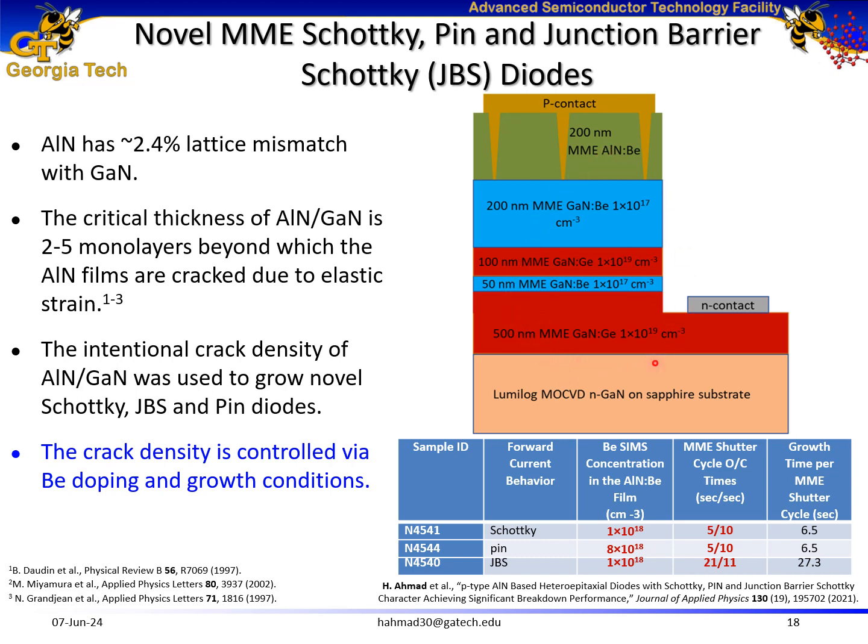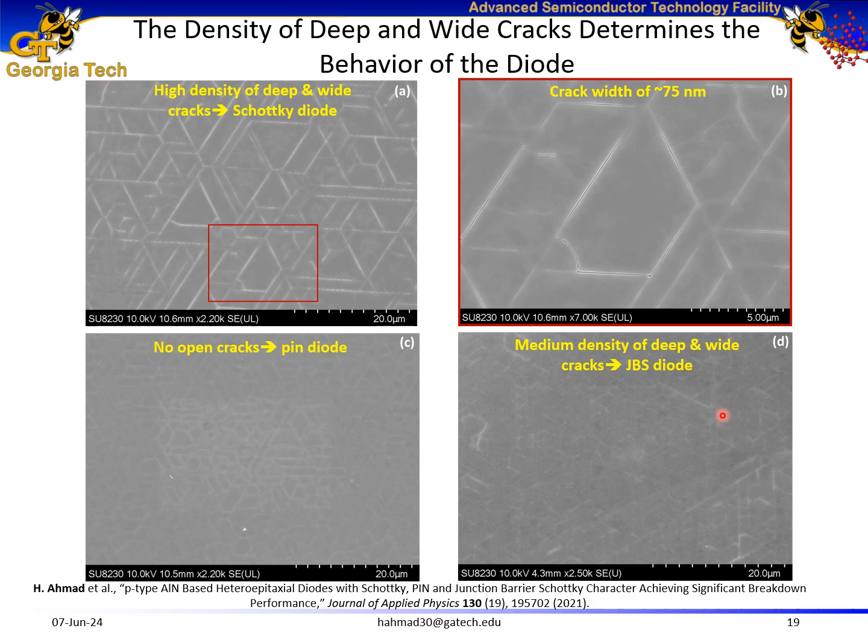We have an n-type gallium nitride film, then an i-type gallium nitride film, and then a beryllium-doped p-type aluminum nitride film. And the crack density of the top film is controlled via beryllium doping and growth conditions. The density of the deep and wide cracks determines the behavior of the diode.